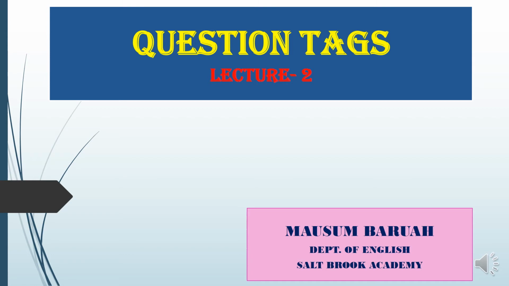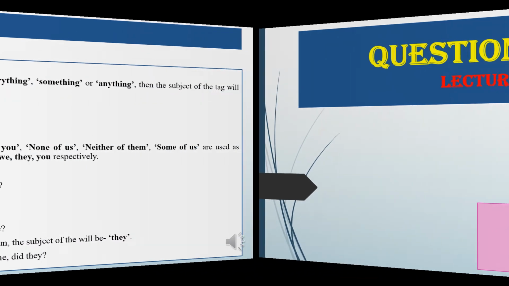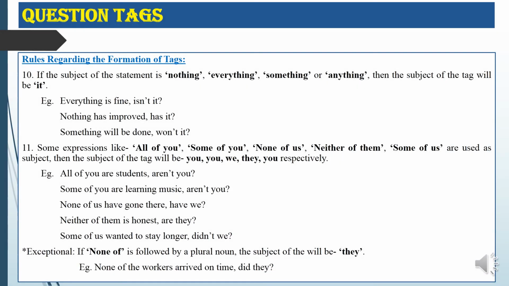Now let us come to the next part today, the last lecture on question tag. If the subject of the statement is nothing, everything, something, or anything, then the subject of the tag will be it.